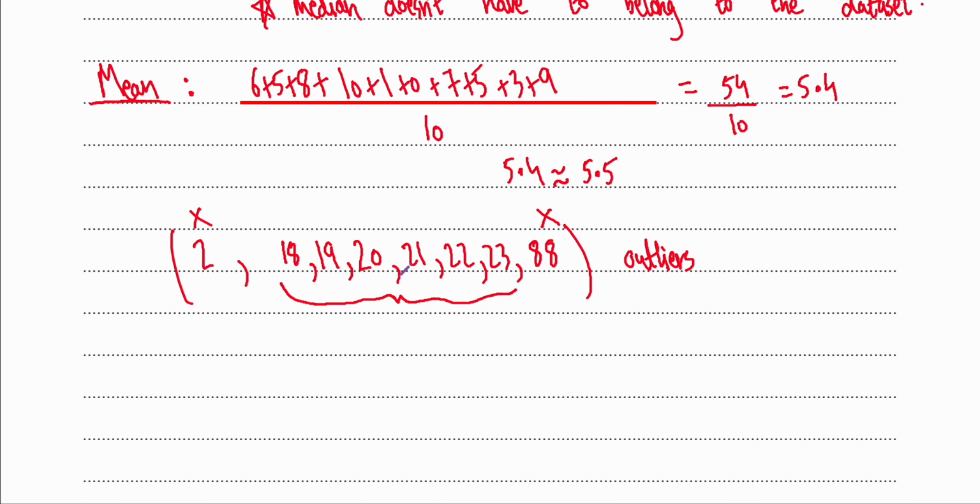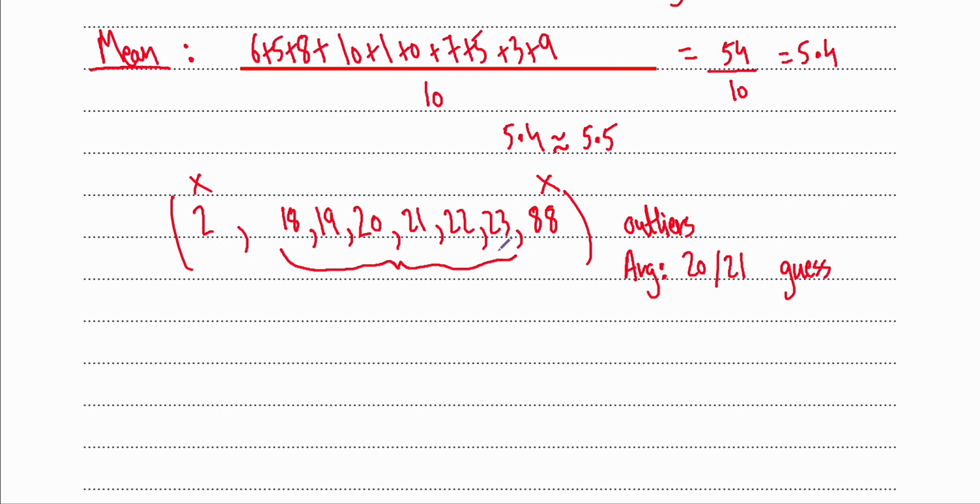If you want to find the average of this, I'm just going to ask you for the average. I'm not going to say mean or median. I'm going to say average. You're going to tell me it's 20. That's what I would say if I looked at this data set. You have a small number and a very big number, and I'm not going to count those. If I look at 18, 19, 20, 21, 22, 23, I'm looking at around 20 to 21. This is what I want to call my average. So this is my guess, and you would say that's a reasonable guess, because that's where most of the numbers are.